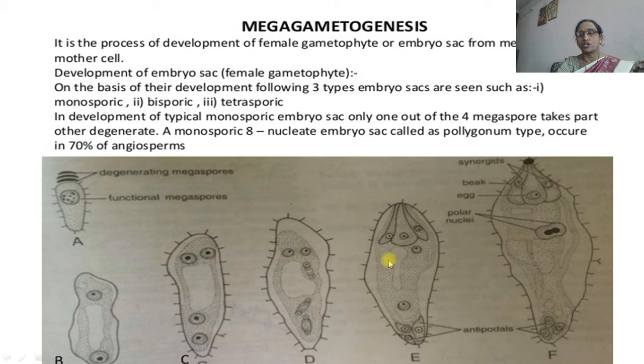This is the organization of the embryo sac, showing the upper egg apparatus and 2 polar nuclei, one from the micropylar end and another from the chalazal end, and at the chalazal end there are 3 antipodals, and this is the mature embryo sac. In the mature embryo sac, the most important feature is the egg apparatus.